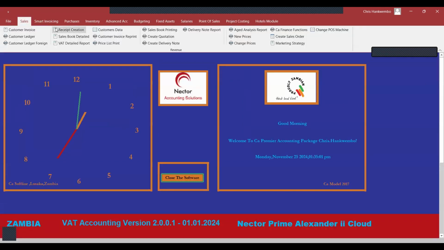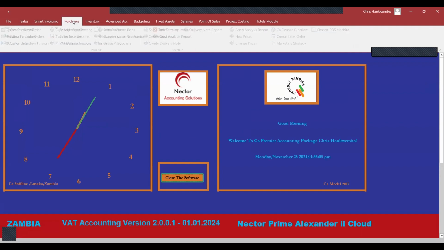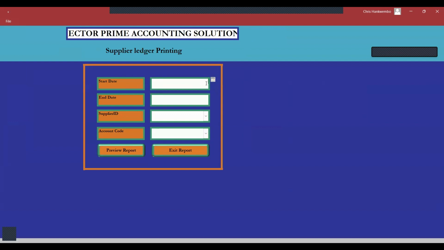Now let's do a payment. Before we do a payment, suppose we want to see the supplier ledger. Where's the supplier ledger?